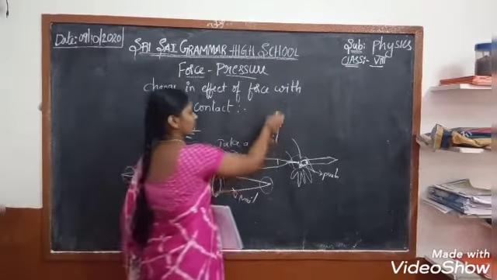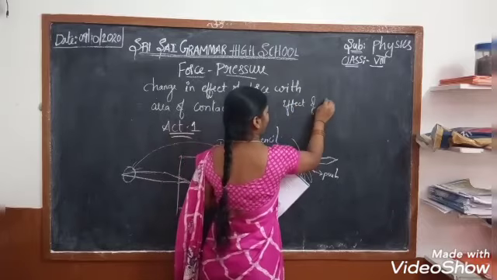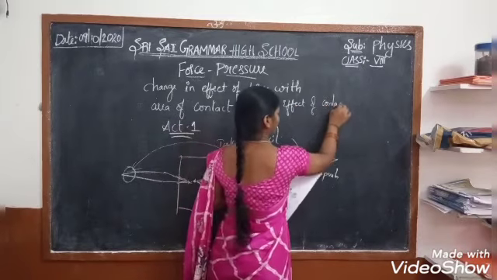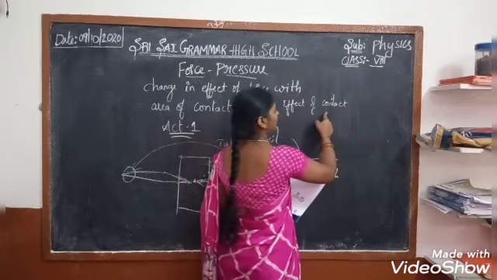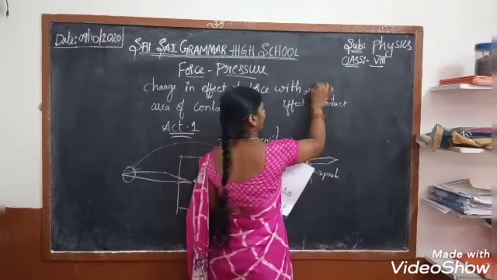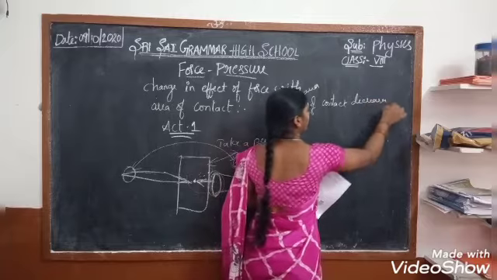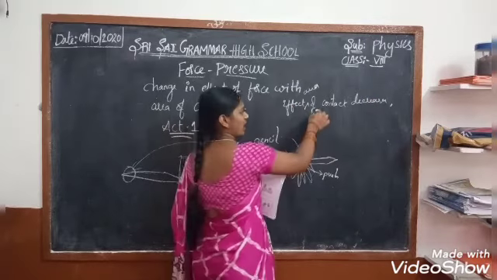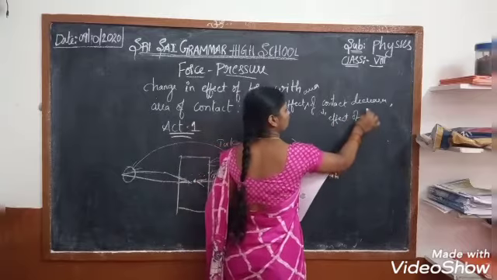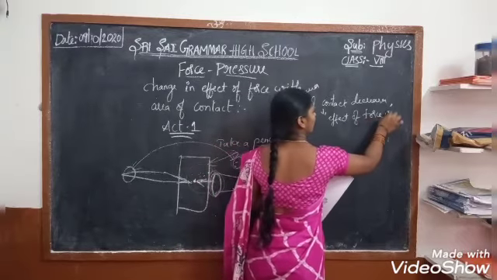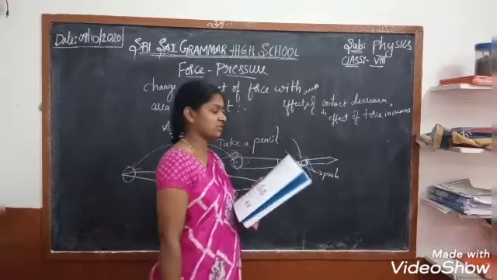What have you learned? Effect of force and area of contact. If the area of contact decreases, what happens? The effect of force increases.